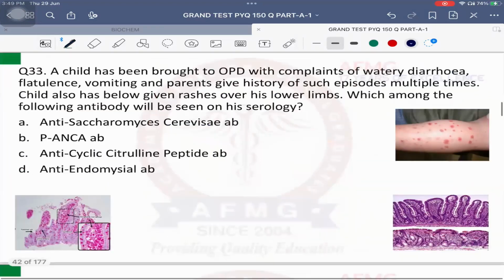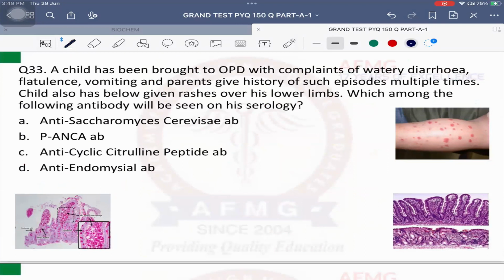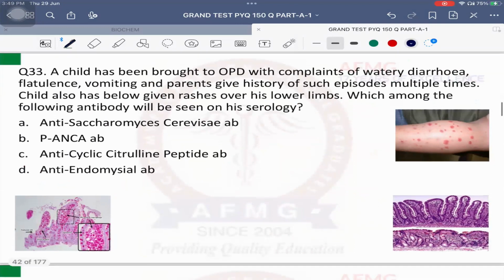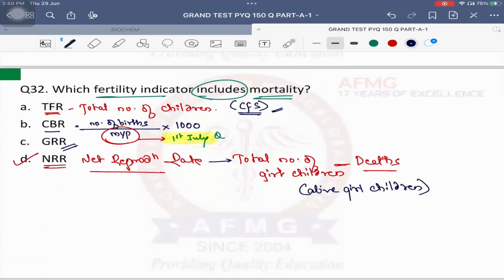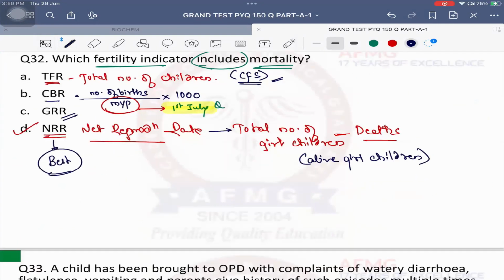Question number 33 now. If they ask you which is the best fertility indicator, anybody? Which is the best fertility indicator? Why will the best fertility indicator be NRR? Because it is the only fertility indicator which takes mortality or deaths into consideration. In all the others, deaths are not subtracted.